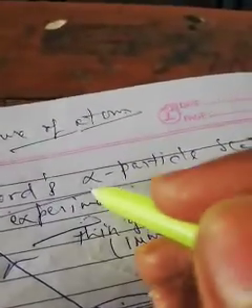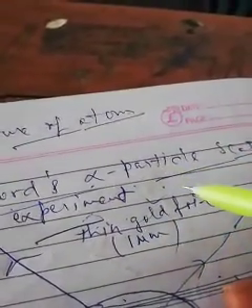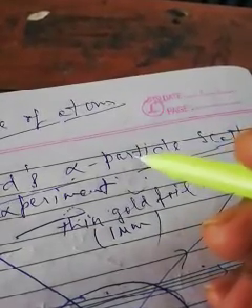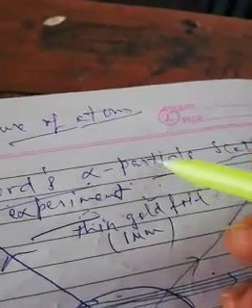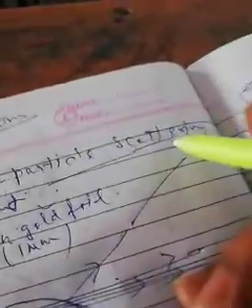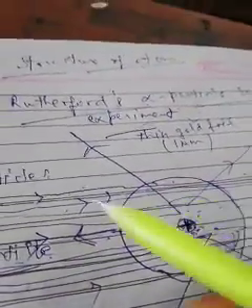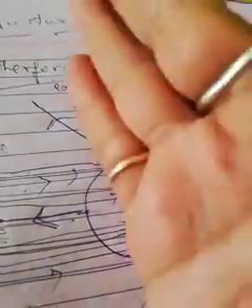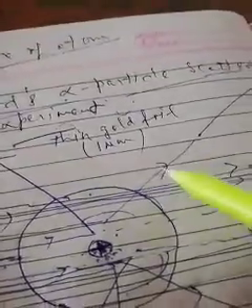What are alpha particles? Why did he select alpha particles? Alpha particles are fast moving helium ions. He bombarded these fast moving helium ions on the gold foil. What he observed was that most of the alpha particles passed undeviated.